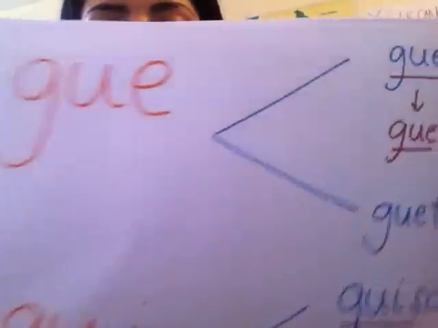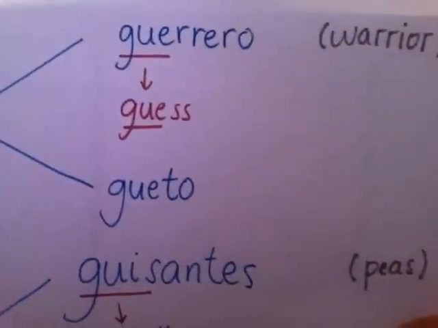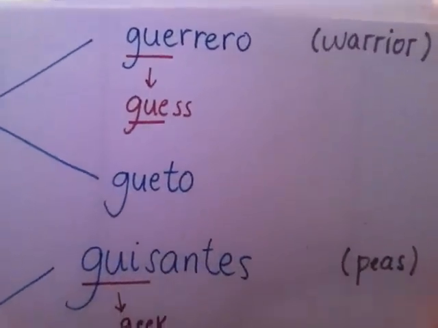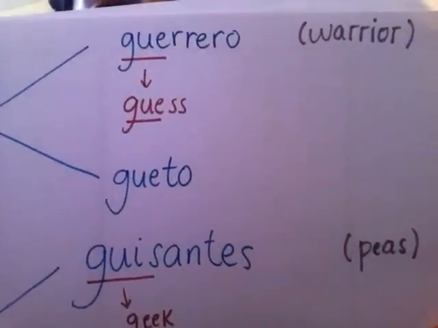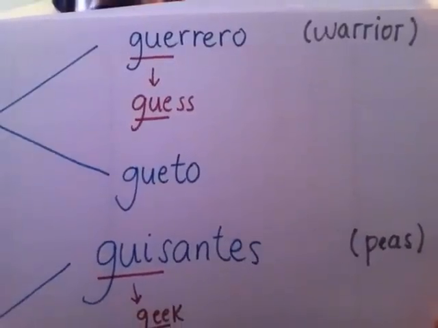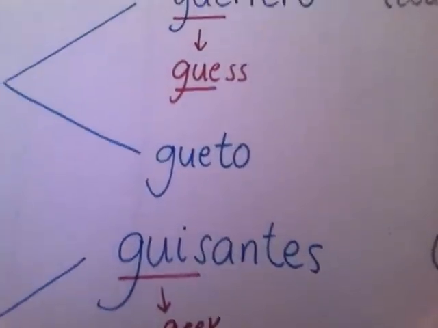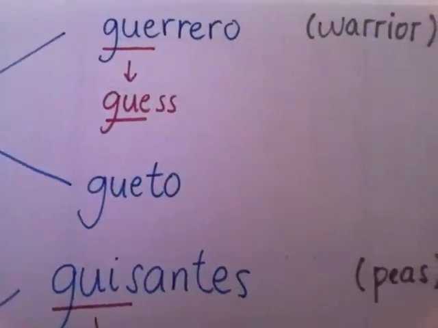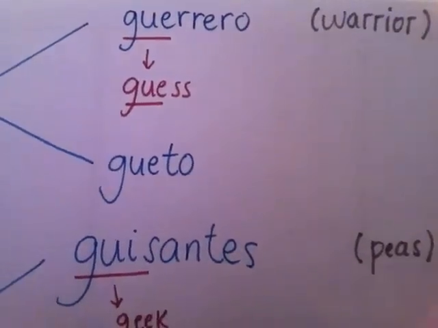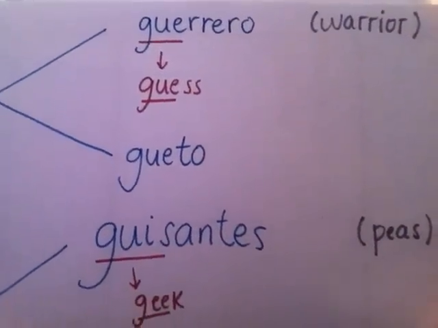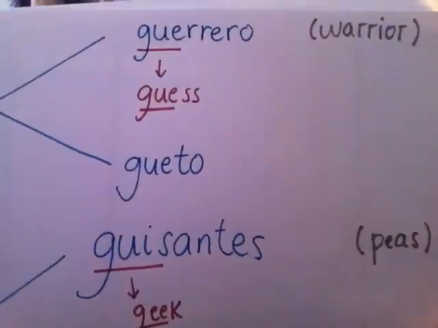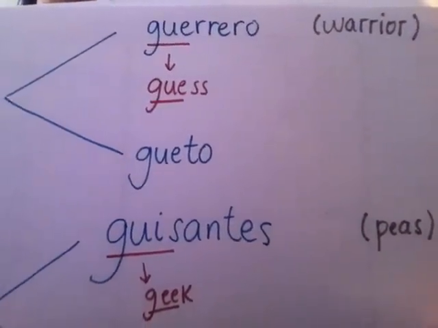Let's have a look at some examples. So here I have guerrero, meaning warrior. Guerrero, ge as in the guess sound. I have ghetto, ghetto. And then I have with a gi sound, guisantes, meaning peas.